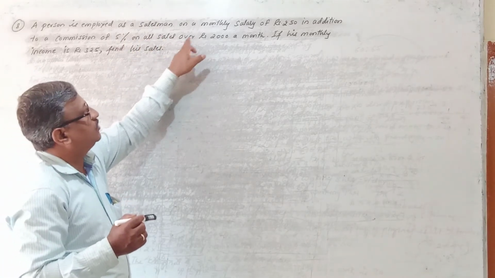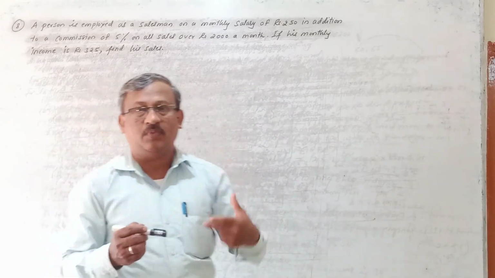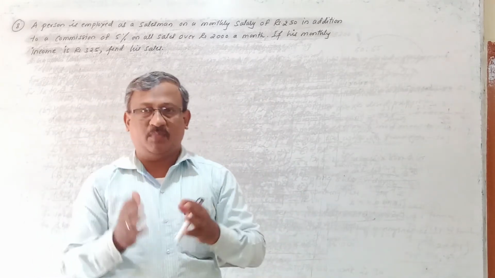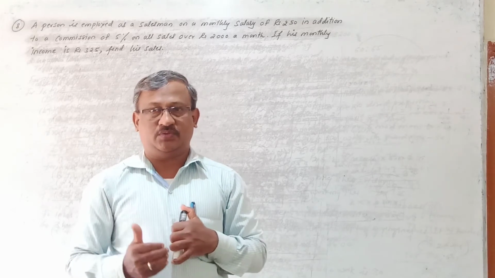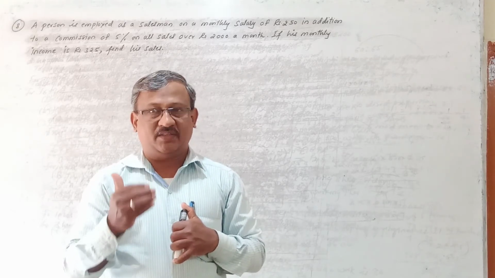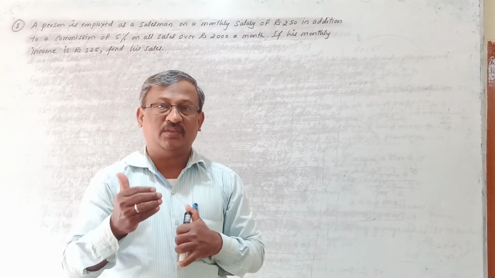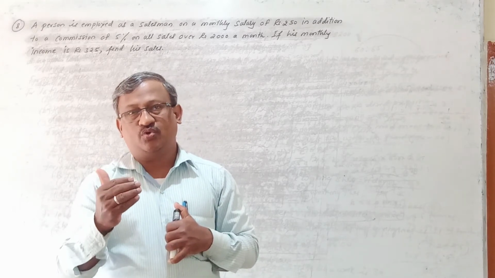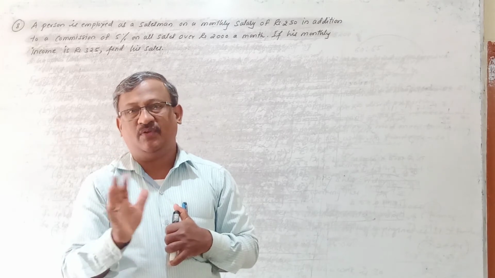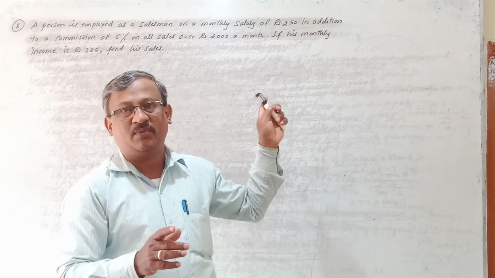On all sales over rupees 2000 a month. Means in that particular month, whatever sales are more than rupees 2000, on that he gets 5% commission. Clear? If he sold the goods for less than 2000 rupees, he will not get any commission, then he will get only the monthly salary.